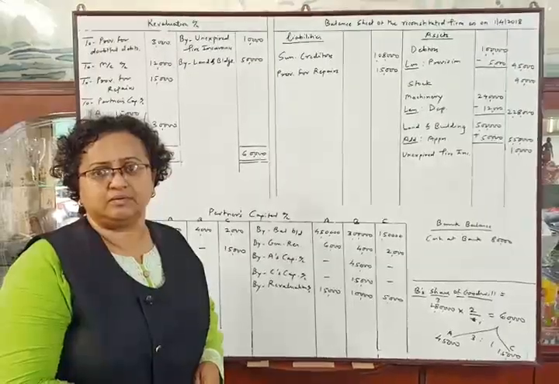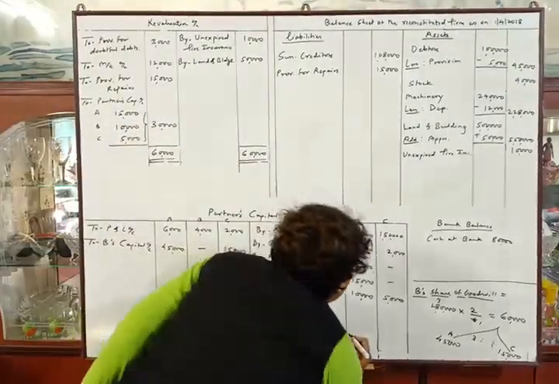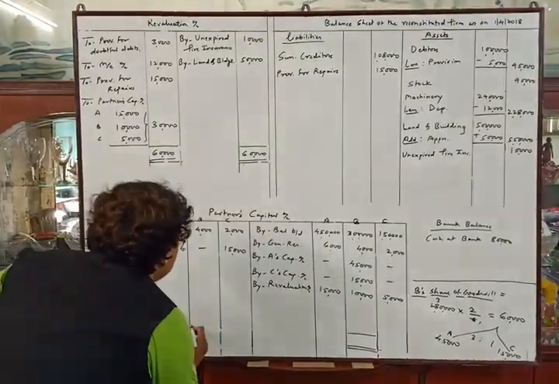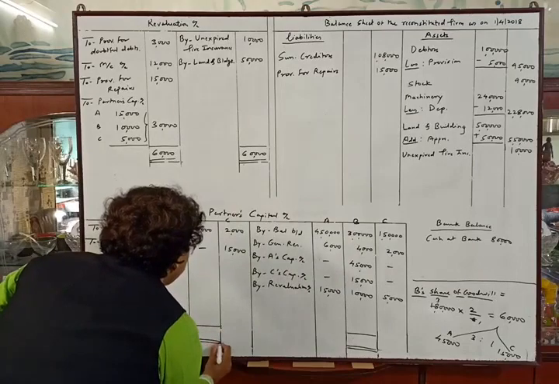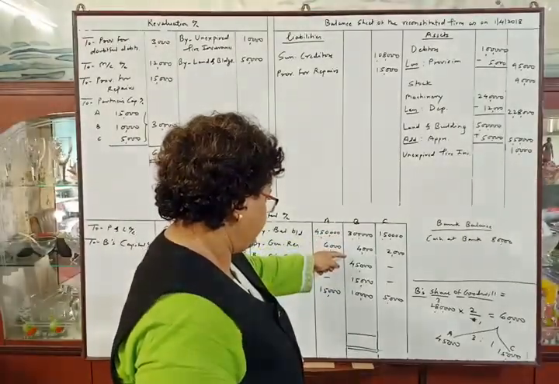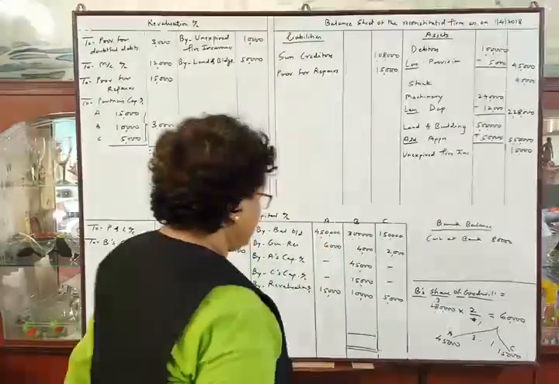Okay. Now we will tally first the retiring partner's capital account. So Mr. B is the retiring partner. Total of credit side is 3,74,000.